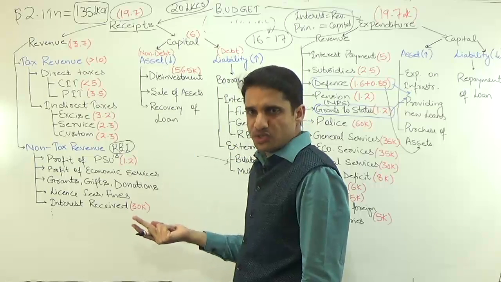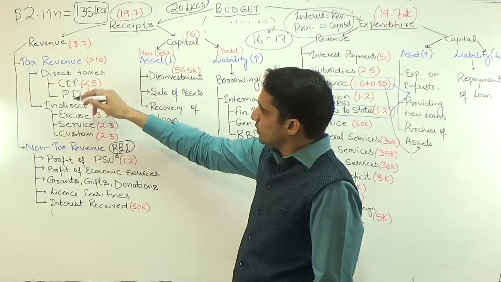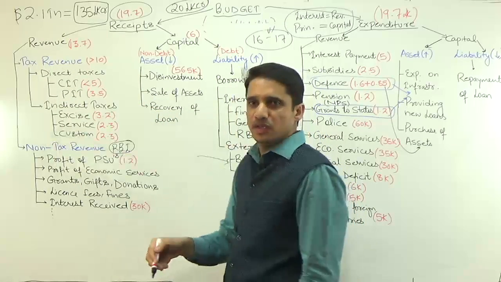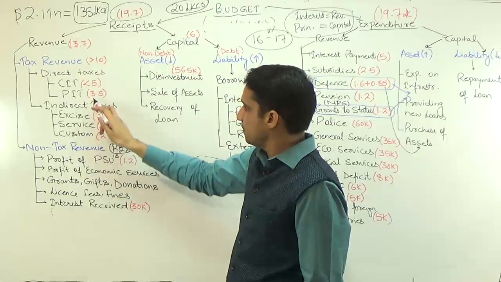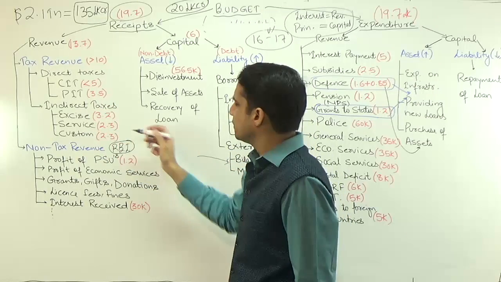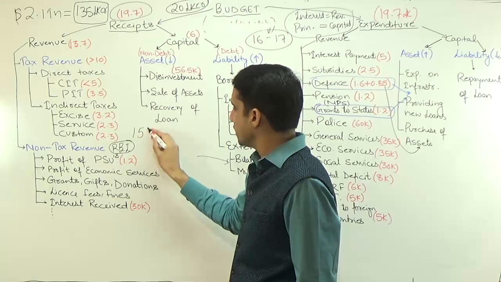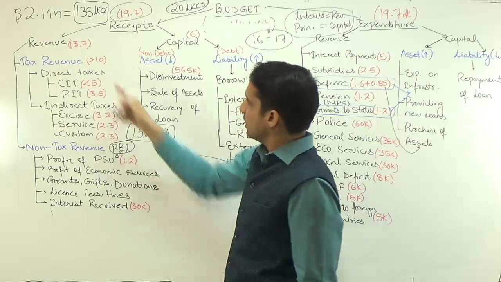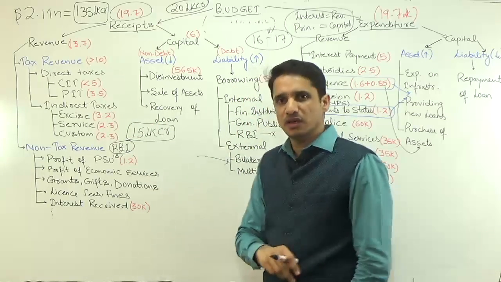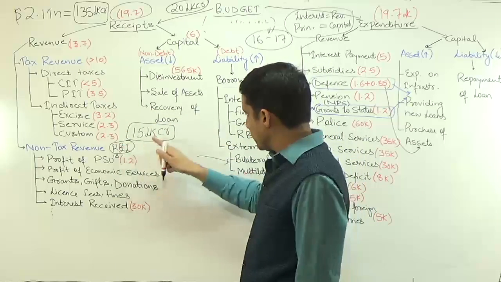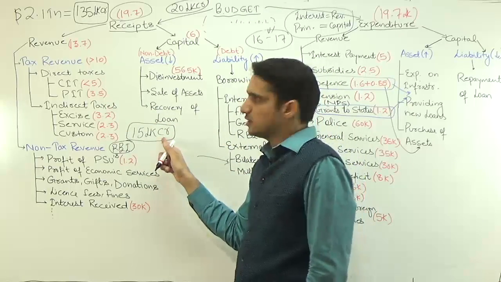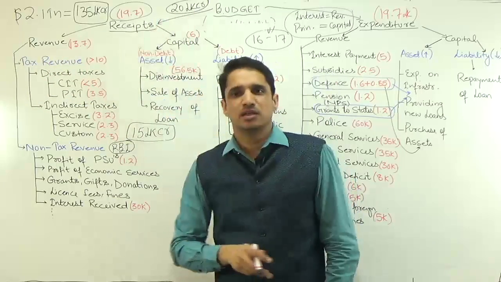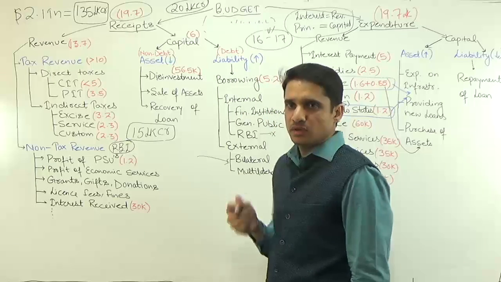The next type of question you can expect is, what is the percentage of CIT in the total tax collected by the Union government? The total tax collected is 5 plus 3.5 plus 3.5, 2.3 and 2.3. Roughly it will be 15 lakh crores, more than 14. Some other taxes are also there. But here I am saying it is 10. How is it possible that individually this figure comes to 15 lakh crore, but I am saying the tax revenue receipt of the government is only 10 lakh crores? So why is it different?